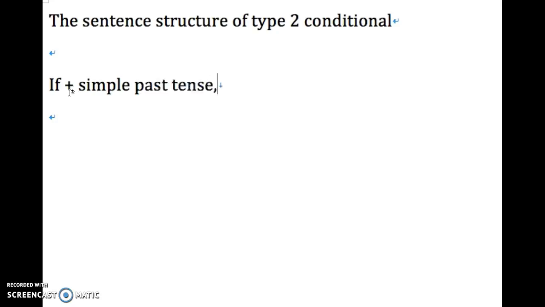And then we have a comma, and then we continue until we reach the verb, and then we will use would plus an infinitive. An infinitive means there is no change to the verb after the word would. So bear in mind, it should be the original form of the verb. That's the general sentence structure of type 2 conditional.